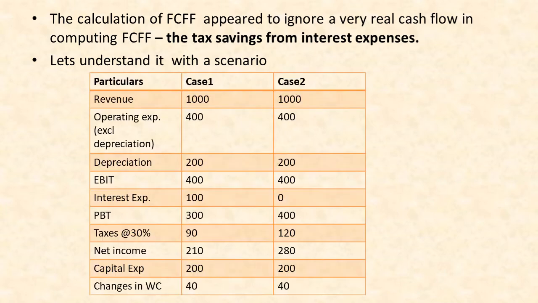Let's understand it with a scenario. Take two cases where all the expenditures are the same except the interest expenditure and taxes saved on that interest expenditure. For example, we have case 1 and case 2 with the same revenues, same operating expenses, same EBIT, except that case 1 has an interest expenditure of 100 and lower taxes at 90 because of the interest expenditure, as compared to case 2.